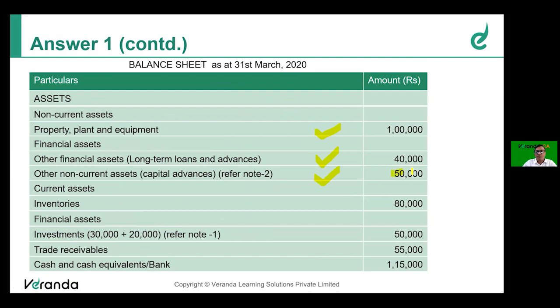Inventory, as you know, friends, there is no change given in the question. Simply we carry it over. Financial assets: yes, investment is a financial asset. According to the books, it was 30 only, but we have increased it by 20,000 rupees and raised it to fair value. So there is a change, and it is now 50,000. Trade receivables, cash and cash equivalents: no change, as given in the original balance sheet.